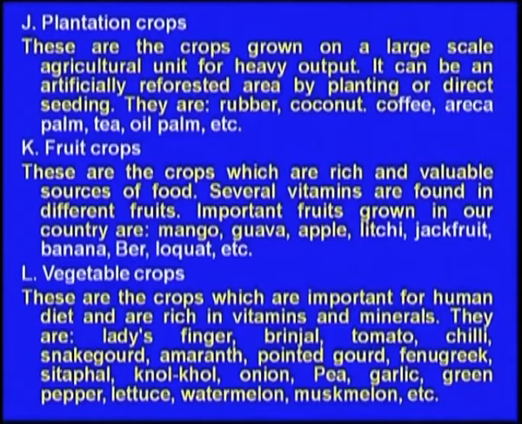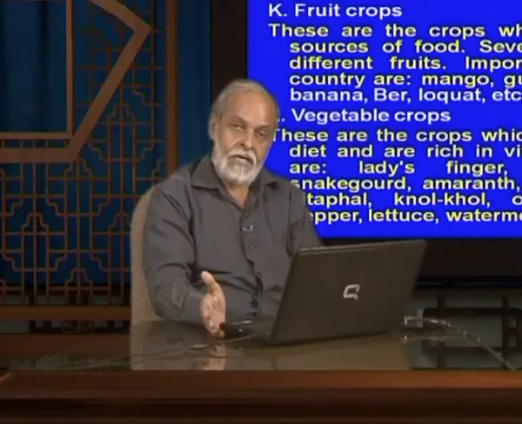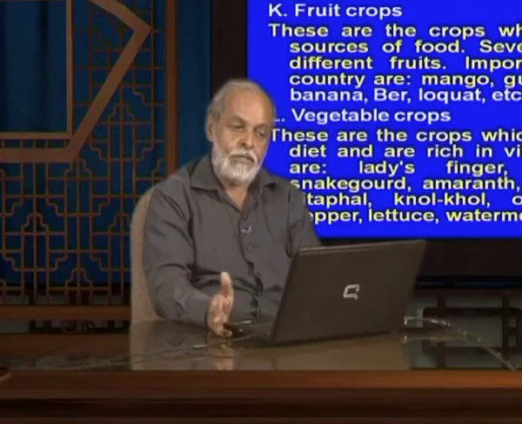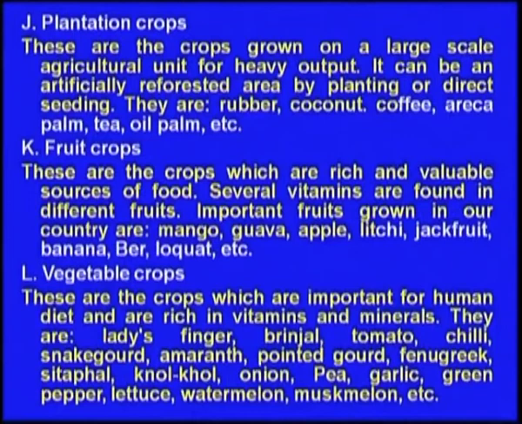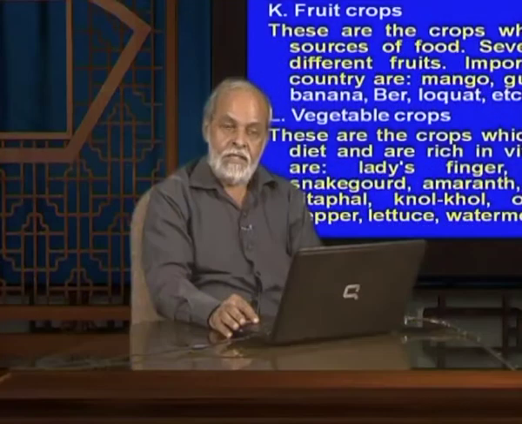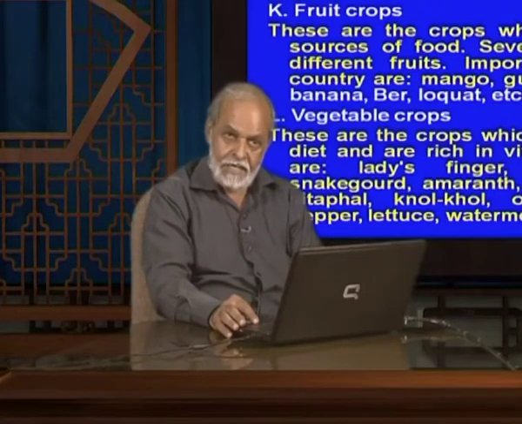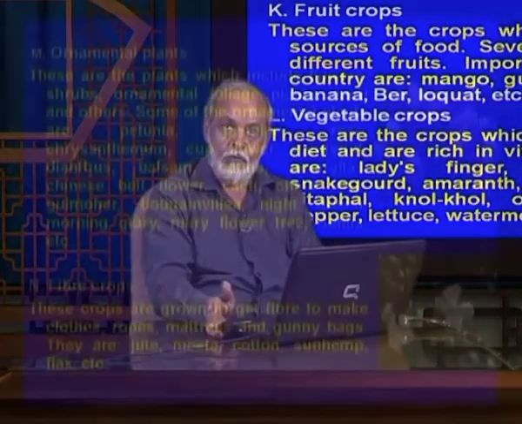Then vegetable crops. There are some crops whose leaves are used as a vegetable, and sometimes the green fruits are used as a vegetable. So they are again classified into different uses according to the vegetable crops. These are crops which are important for the human diet and are rich in vitamins and minerals, and they are ladyfinger, brinjal, tomato, chilies, snake gourd, amaranthus, pointed gourd, garlic, green pepper. All these belong to this group. And the most important point is that vegetable crops are perishable, so one should be very careful that within a period you have to consume them.